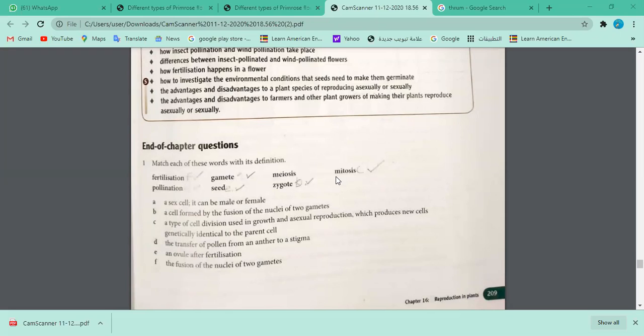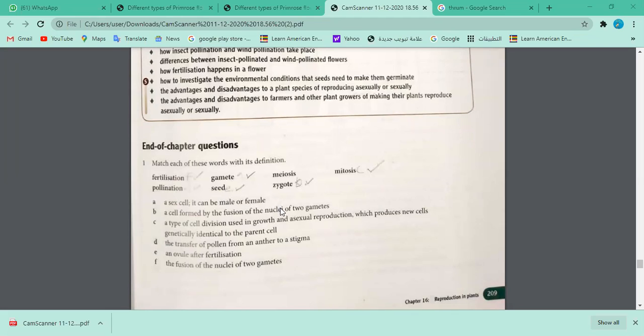What happens? What is the next stage? What will be formed after male and female gametes are fused, fertilization has taken place, and the zygote is formed? What is moving forward? What will be the next stage in the case of plants? Sir, embryo? Embryo, or you could say seed. Yes, seed. They have mentioned seed here, right? So it's going to be seed formation.